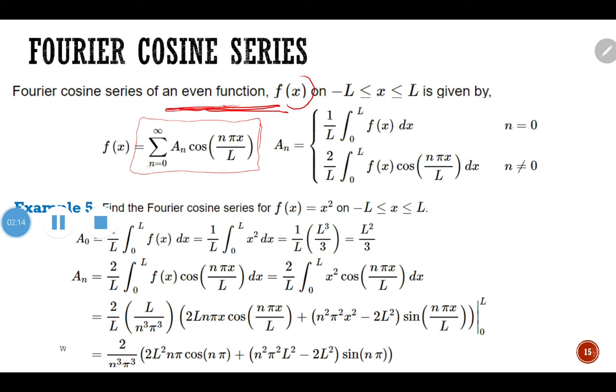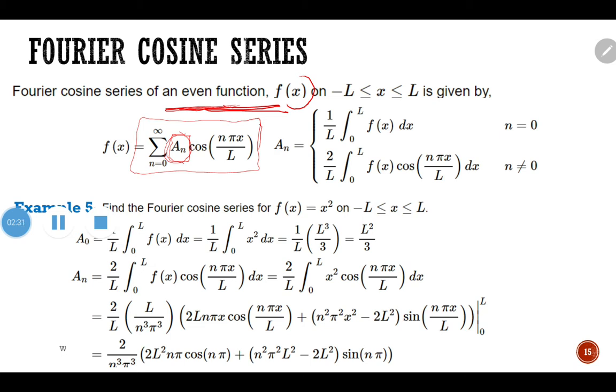The formula is the summation for n equals 0 up to infinity of a_n cos n pi x over L. The most important thing is for us to find the coefficient a_n.